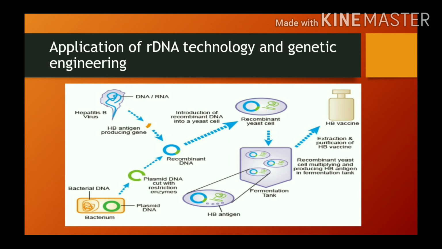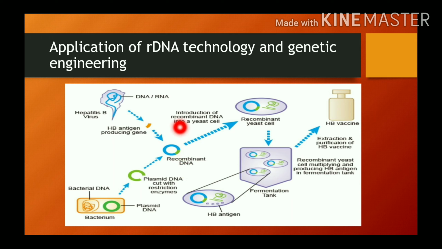And the next one is application of rDNA technology and genetic engineering. So first we have to isolate the HB antigen producing gene, and then we have to isolate the plasmid from the bacterium, and then we have to cut both with the same restriction enzyme, and this antigen is introduced into the DNA, means plasmid DNA. So we call it as recombinant DNA. They are joined using DNA ligase.